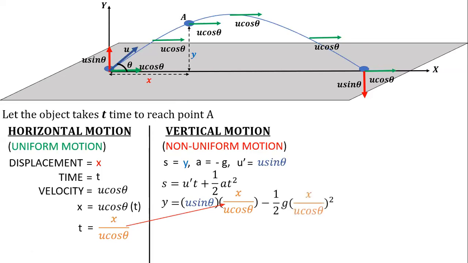minus half g t square. Why am I putting minus? Because a was minus g, and minus plus will become minus, so I am directly putting a minus over there. And I again substituted t as x by u cos theta, to get x by u cos theta the whole square. If I simplify this, the first term u and u will get cancelled and you will get y equal to x tan theta, because sin theta by cos theta is tan theta, trigonometry. And the second term will become minus half g x square by u square cos square theta. So I have got some relation.